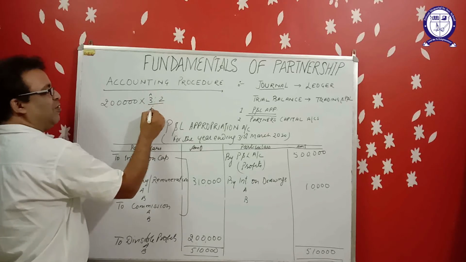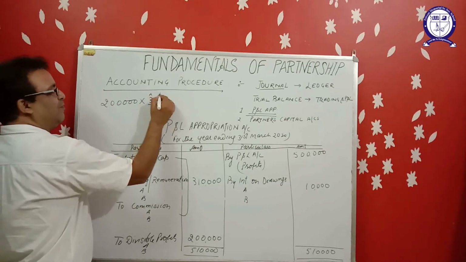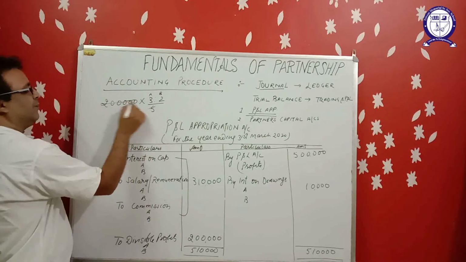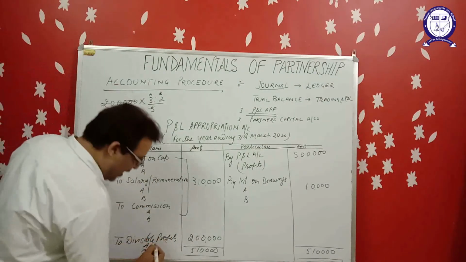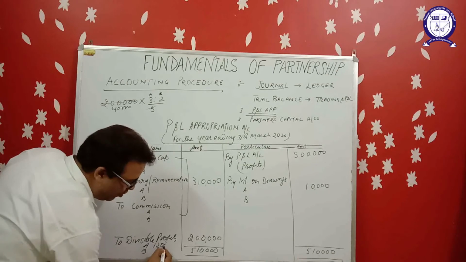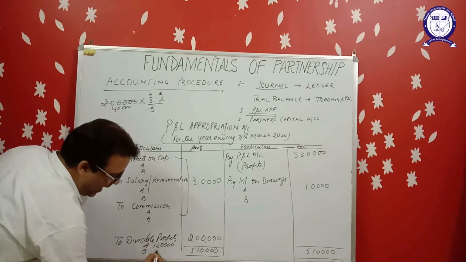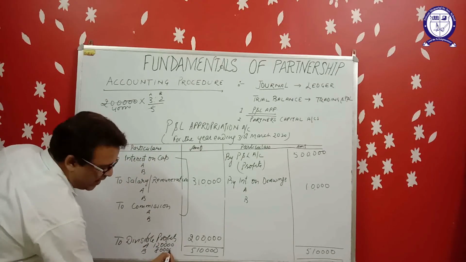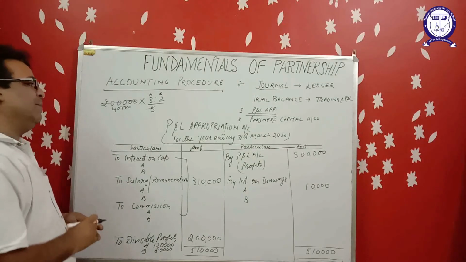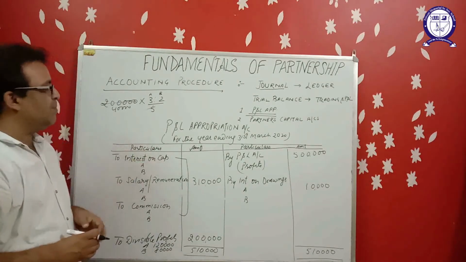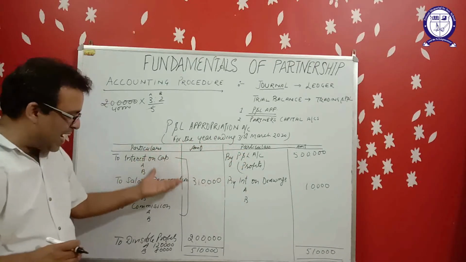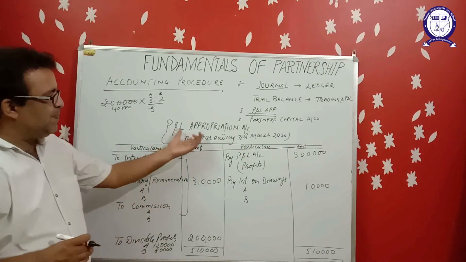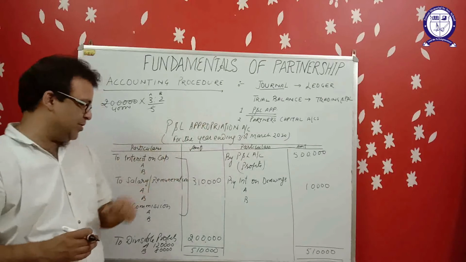3 by 5 of A and 2 by 5 of B. 40,000 into 3, 1,20,000 is the share of profit for A and remaining 80,000 is the share of profit for B. So this is the point how to distribute the profit among the partners. This is P&L appropriation account.